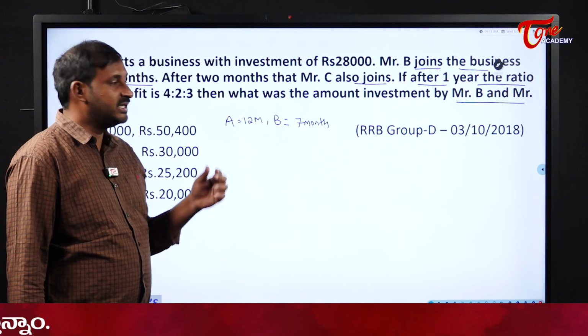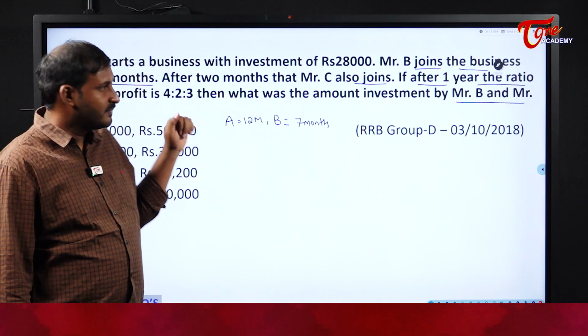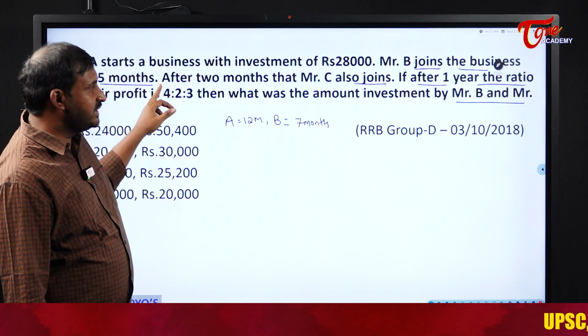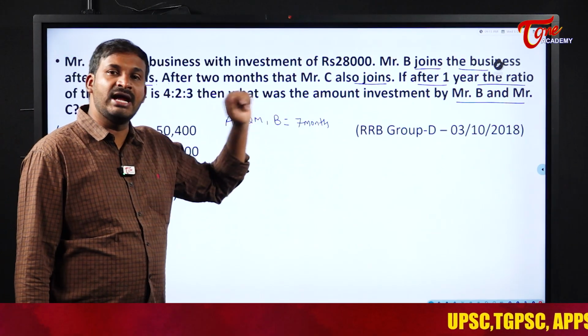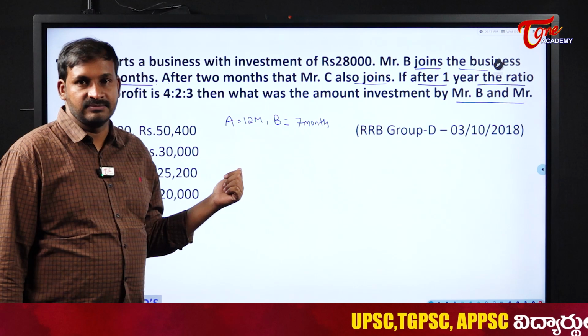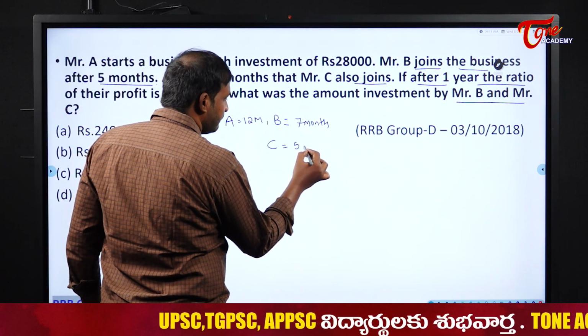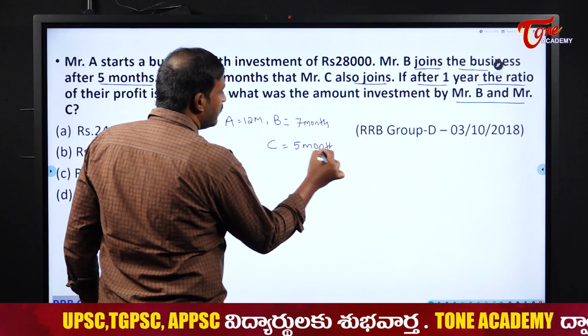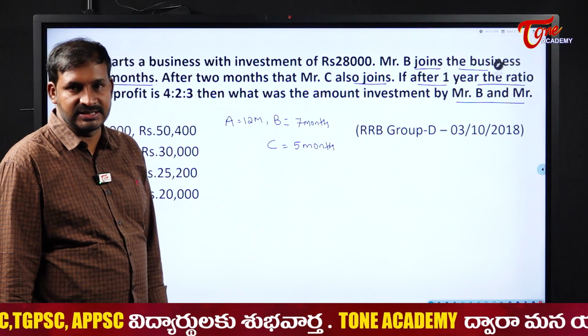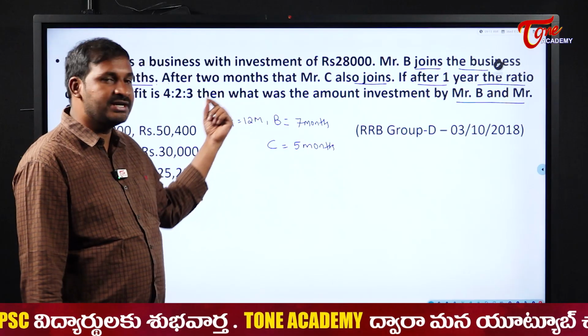Now see here students, it is like a continuity statement. After 5 months B joined, after 2 months C also joins him. C also joins him means what here? C will invest for just 5 months. Please be careful, it is like a continuity one.